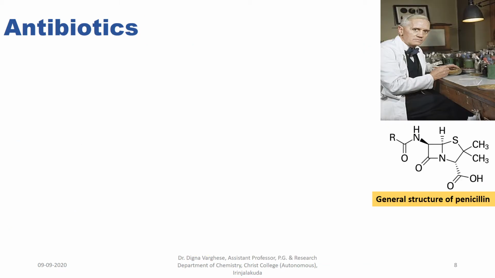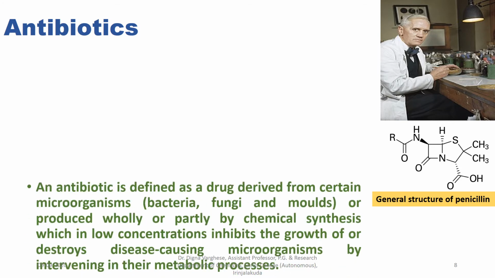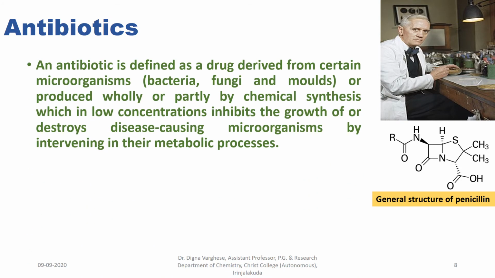Next class of drug is antibiotics. An antibiotic is defined as a drug derived from certain microorganisms, bacteria, fungi and molds, or produced wholly or partially by chemical synthesis, which in low concentrations inhibits the growth of or destroys the disease-causing microorganisms by intervening in their metabolic processes.